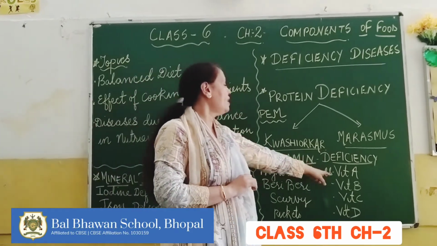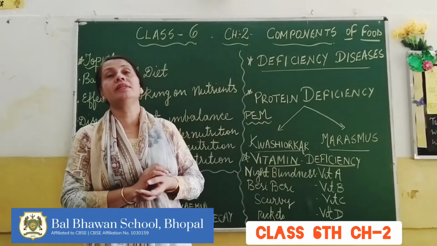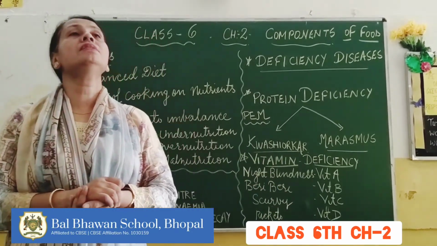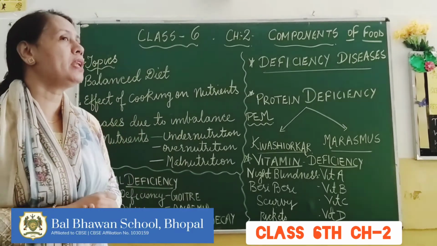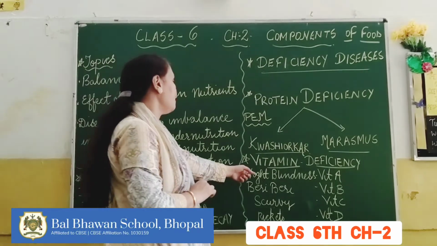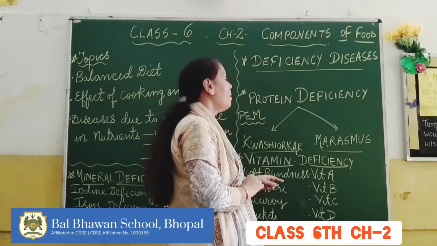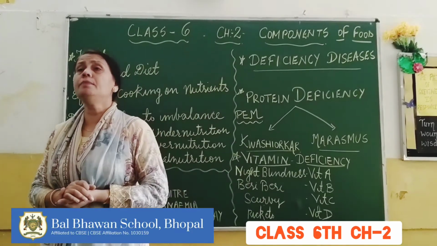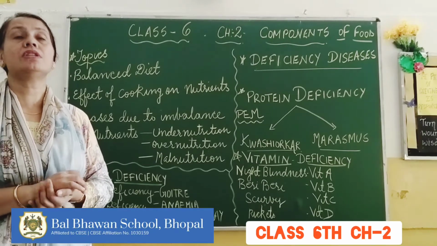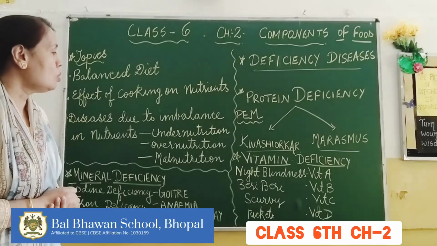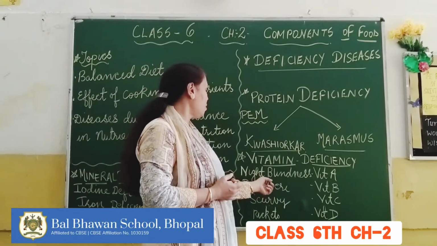Under that, if vitamin A is lacking in the diet, then a disease called night blindness takes place. In night blindness, the person finds it difficult to see at night. That is, poor night vision occurs due to night blindness. Second condition, when the food is lacking in vitamin B complex, then the person suffers from beriberi. Beriberi especially affects the nervous system of the human body. So the person has weak nervous control over his body when he suffers from beriberi.